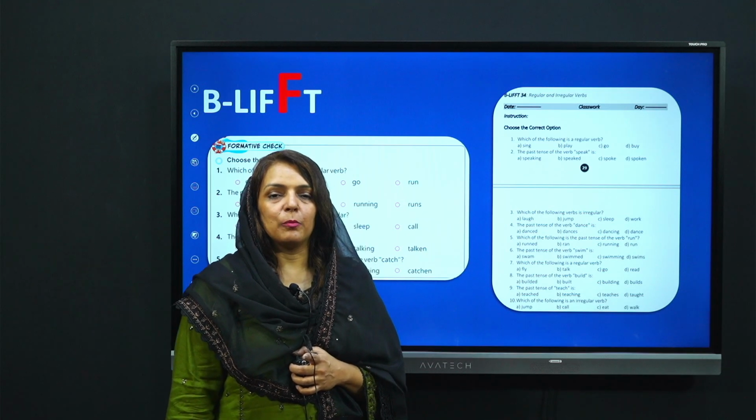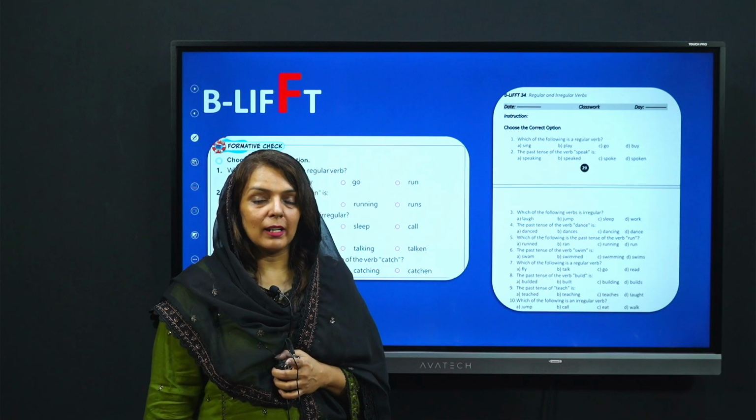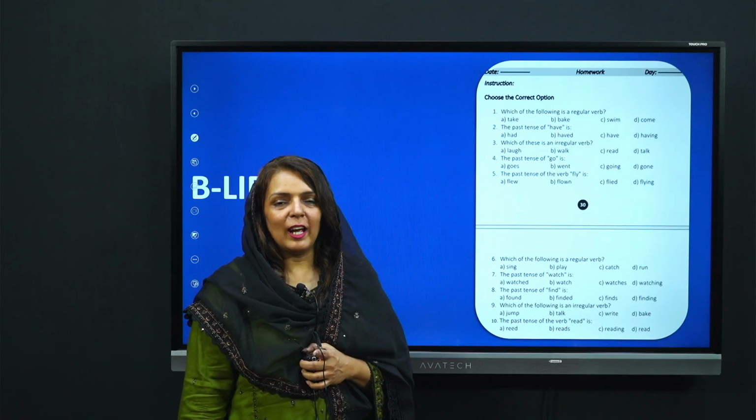Now to check your understanding of the focus, we have designed 2 activities. One is there in your book and the other one is there in your workbook. You have to do it in the class with the help of your teacher. Then go home, do the homework with the help of your parent.